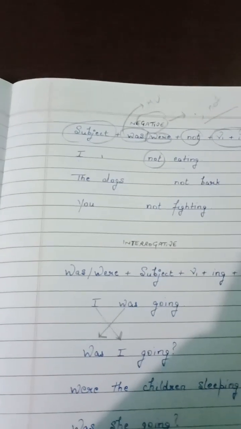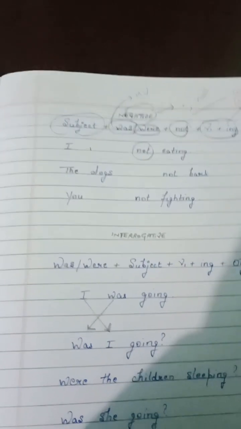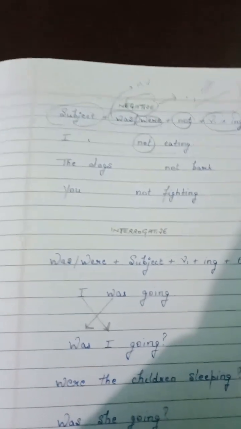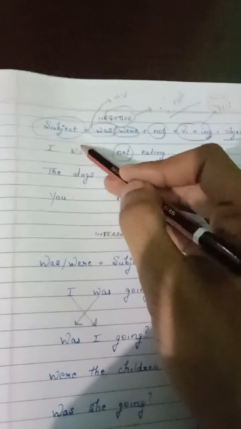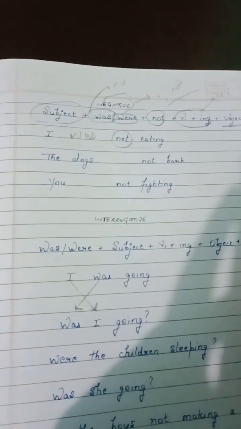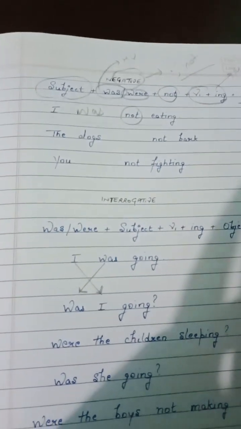See, we are talking about the past continuous tense. So you have to use past tense here. So what can we use, "were" or "was"? I was not eating.